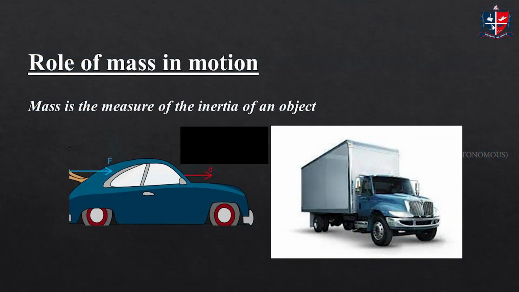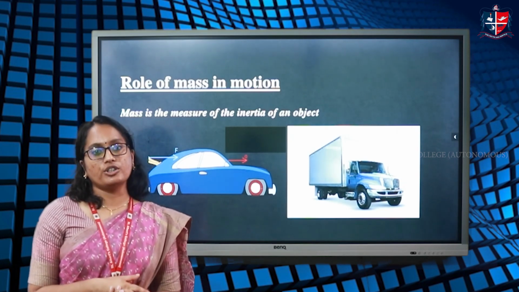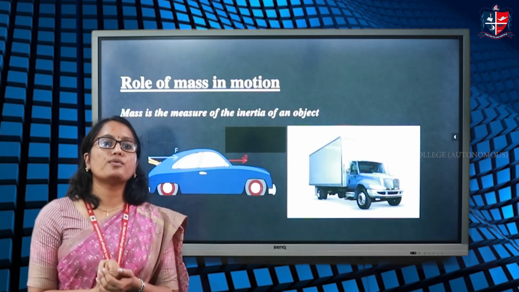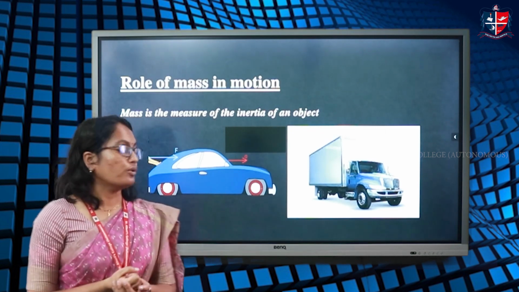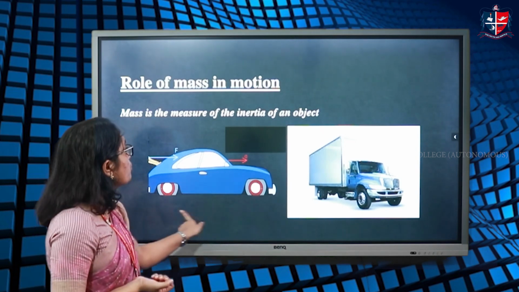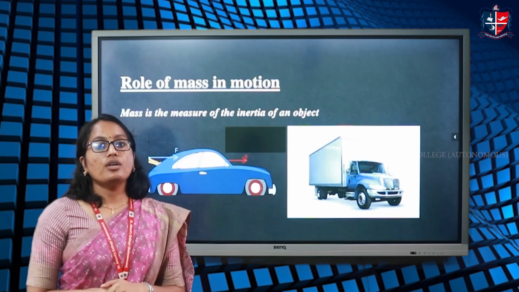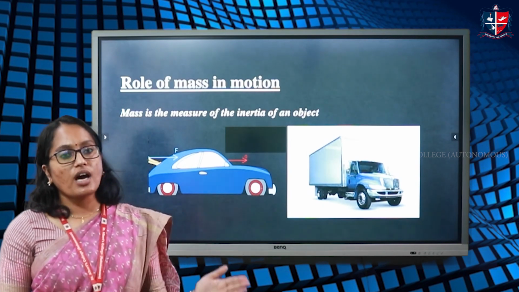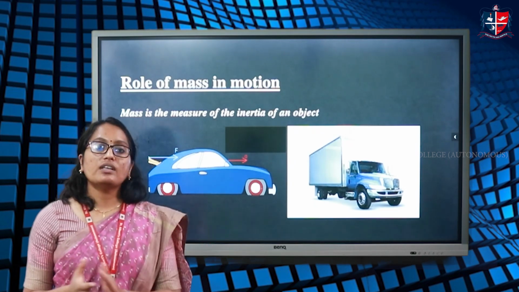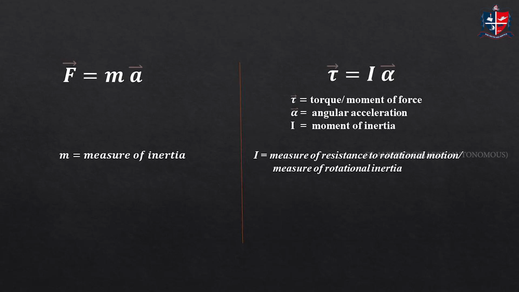So, an object with higher mass will have higher inertia, an object with lower mass will have lower inertia. That means an object with higher mass will have a higher tendency to oppose the change of state. We already know we need to apply a force. According to Newton's law, a force is required to change the state. So if we apply some force, it will start to move if it was at rest, or if it is moving with a uniform velocity, it will change the velocity. That is, the object gets accelerated.